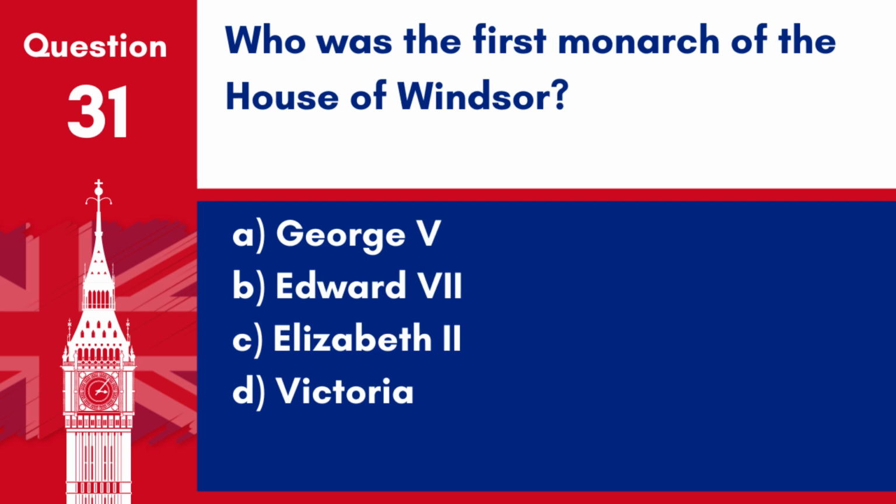Question 31. Who was the first monarch of the House of Windsor? A. George V. B. Edward VII. C. Elizabeth II. D. Victoria. Answer: A. George V. George V was the first monarch of the House of Windsor, having rebranded the royal house from the House of Saxe-Coburg and Gotha in 1917.